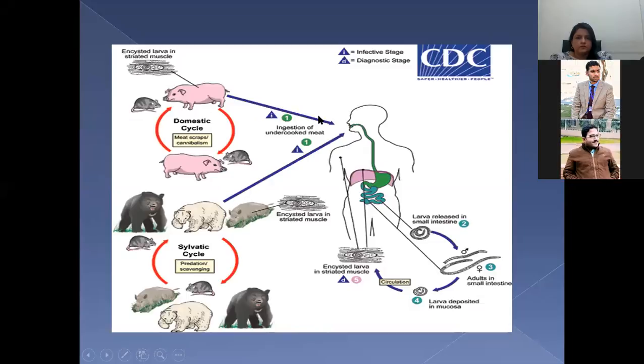Yes, now it is visible. I will repeat the slides, don't worry. I will repeat the slides again and again. This is the main cycle.